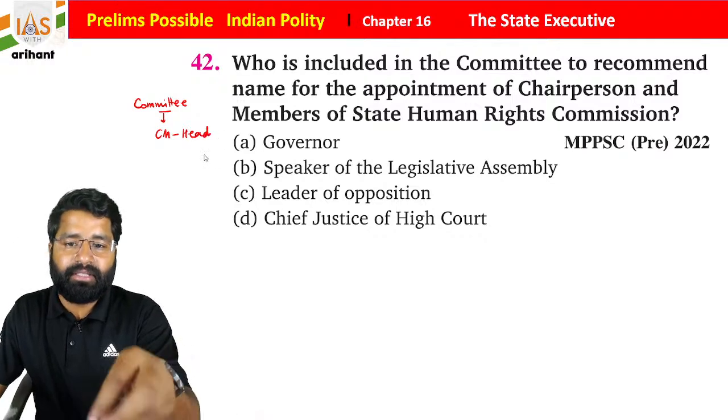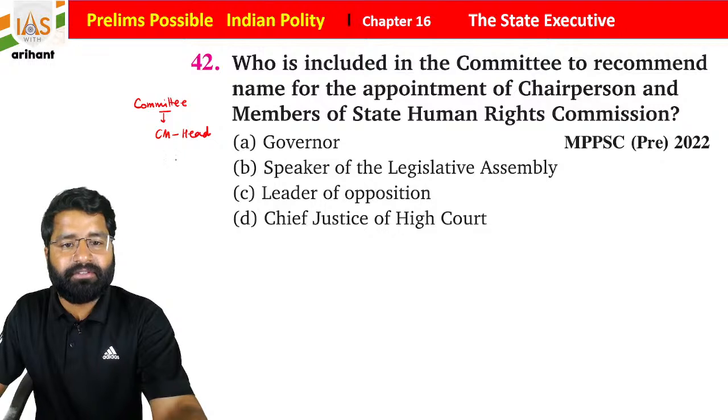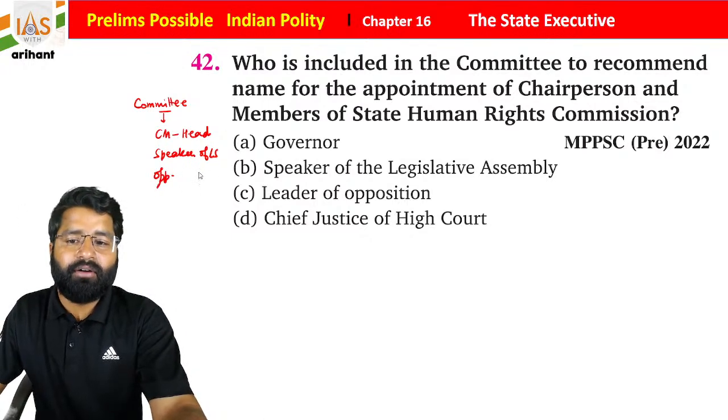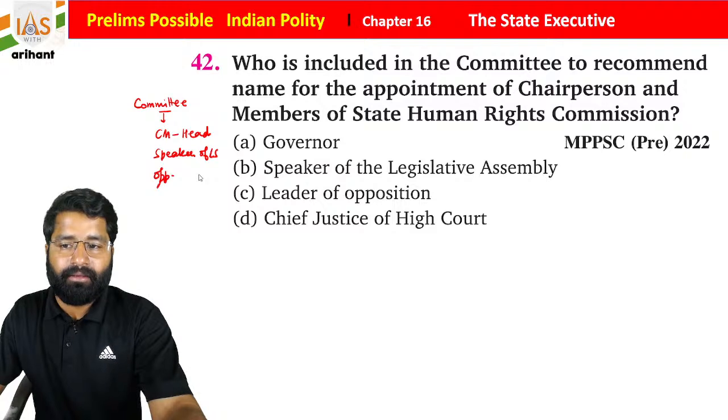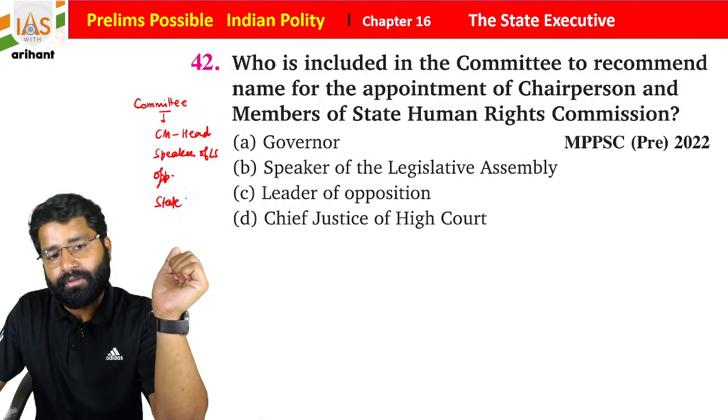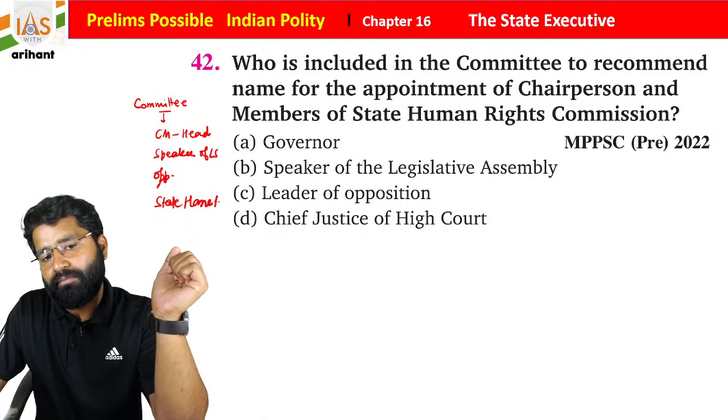Then there will be the speaker of the legislative assembly, the opposition leader, as well as the minister of state home affairs. So the state home minister will be part of the same committee.